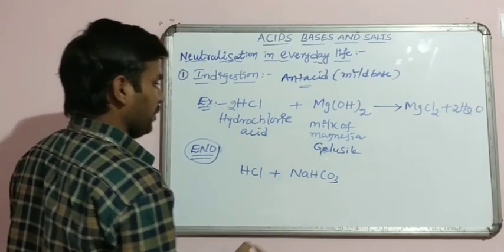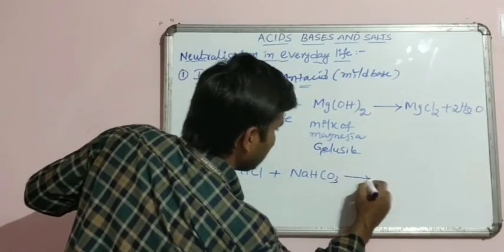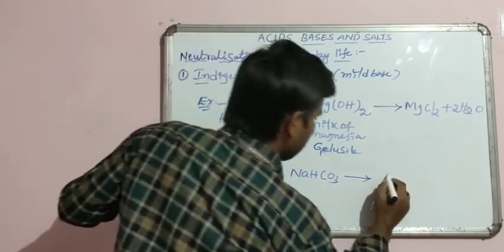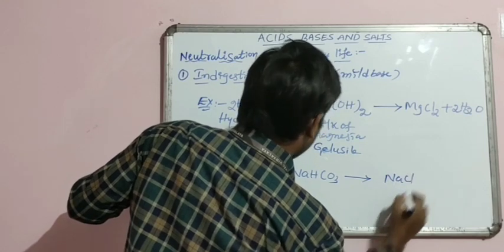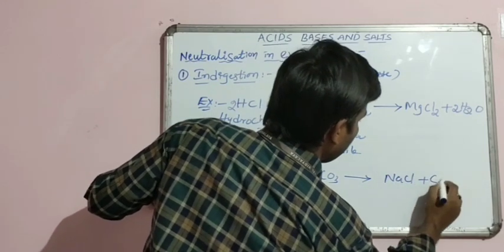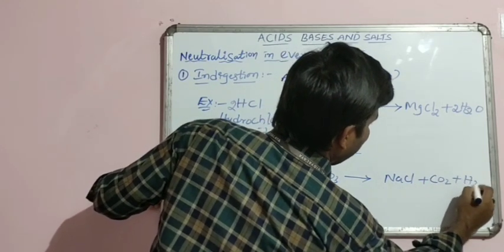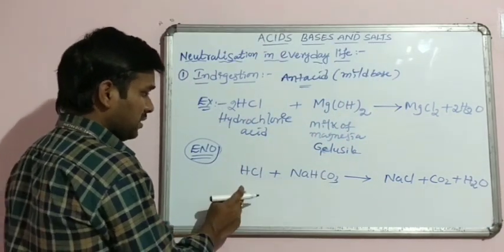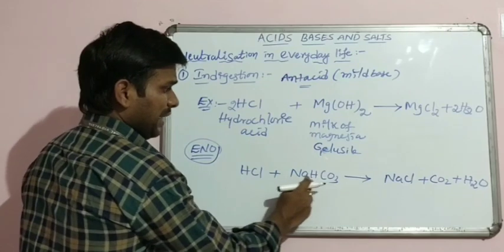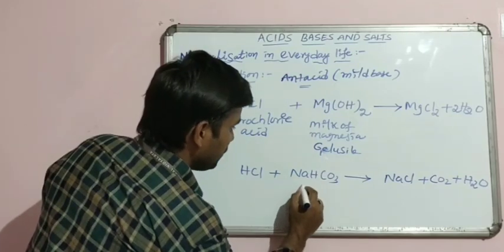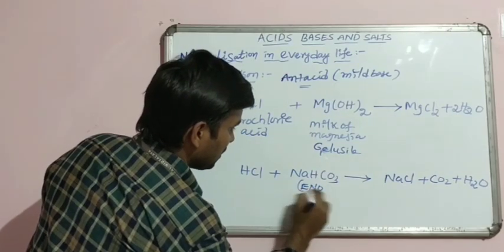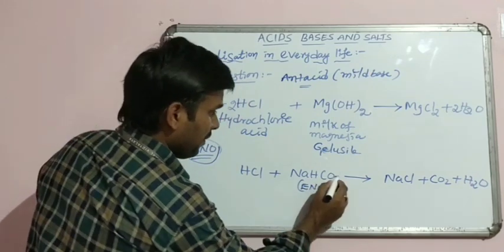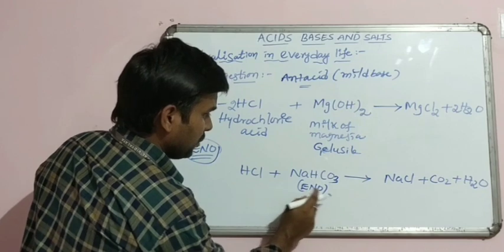This reacts with the acid to form sodium chloride, carbon dioxide and water. This is hydrochloric acid and sodium hydrogen carbonate. We commonly use ENO for indigestion. To get relief from indigestion, we use ENO.